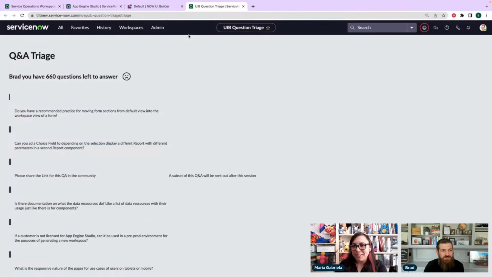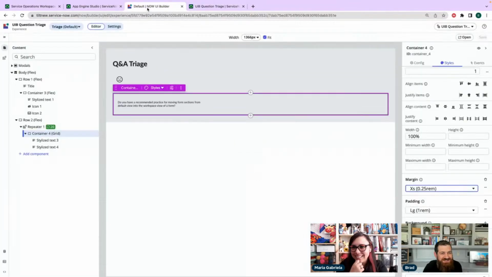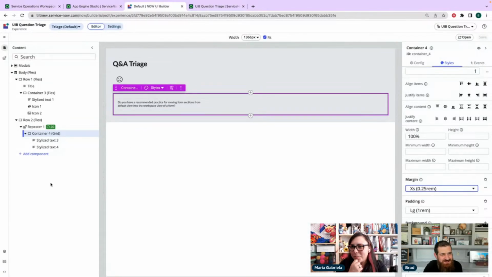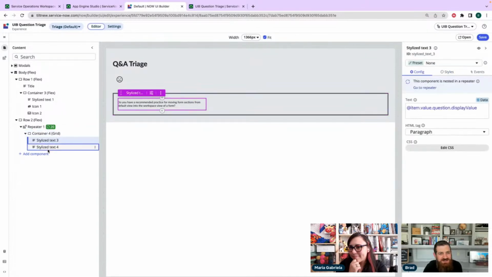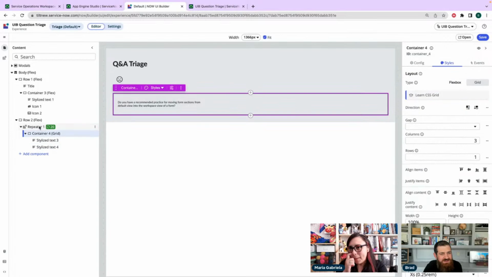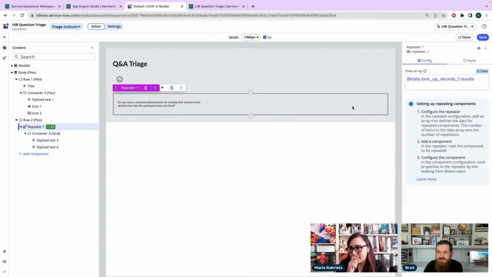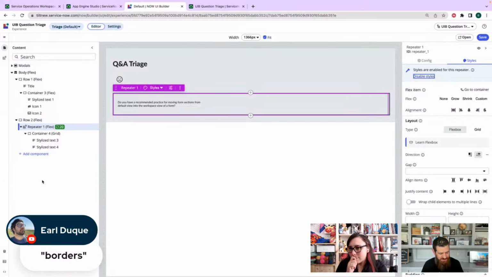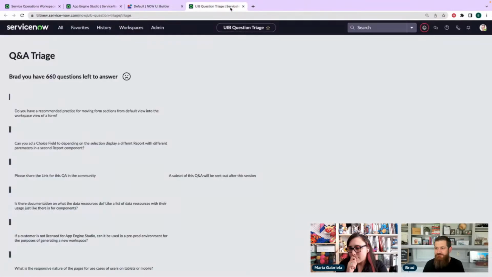What happened to your borders? All right, so here's my borders. I really don't want to spend all of our time troubleshooting this, but that looks terrible. Why did it do that? Let's make the container or the repeater a container. See if that helps.